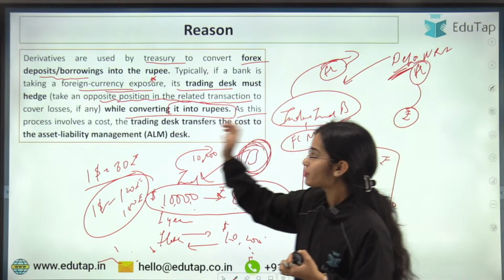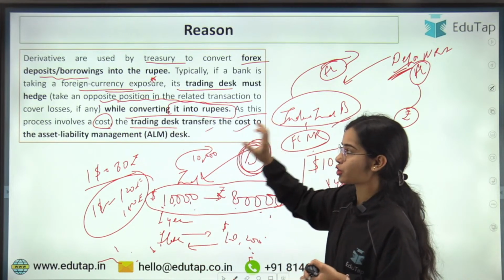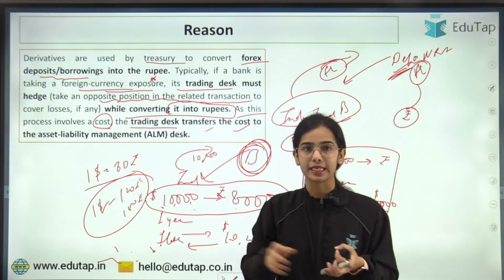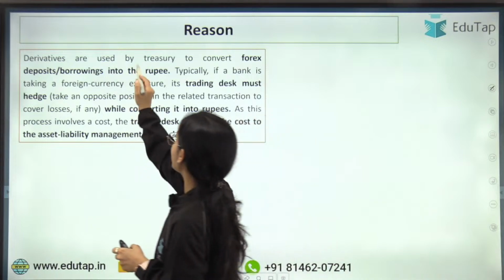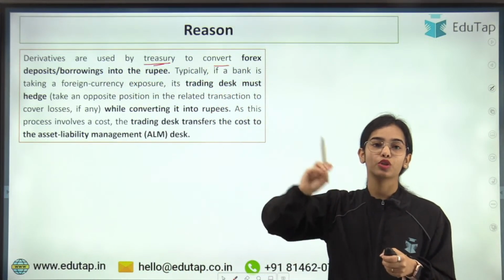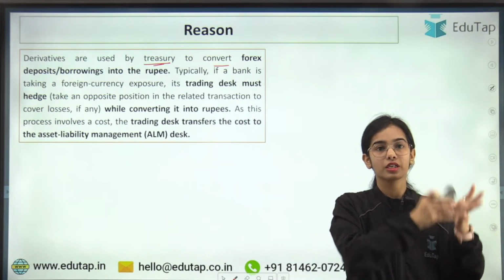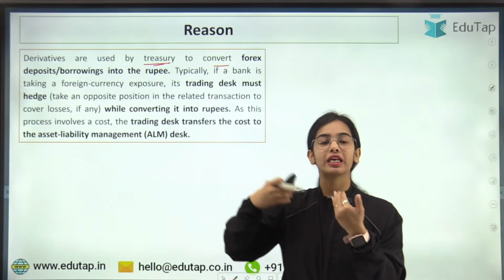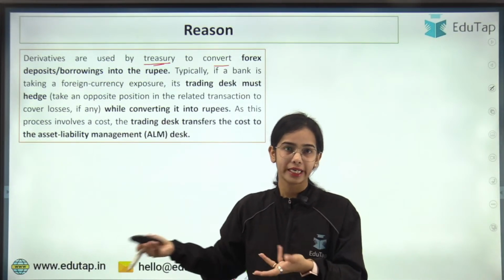Basically, as this process involves a cost, the trading desk transfers the cost to the asset liability management desk. So this is the process that is followed: derivatives are used by Treasury to convert foreign exchange deposits or borrowings into the rupee. Currently, if they want to convert their foreign currency into the rupee, they have to take a derivative contract, a future contract or a swap.